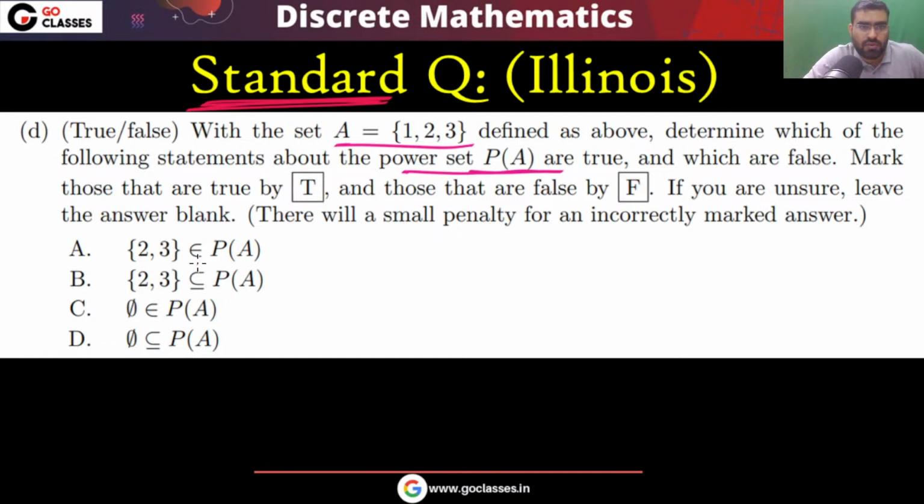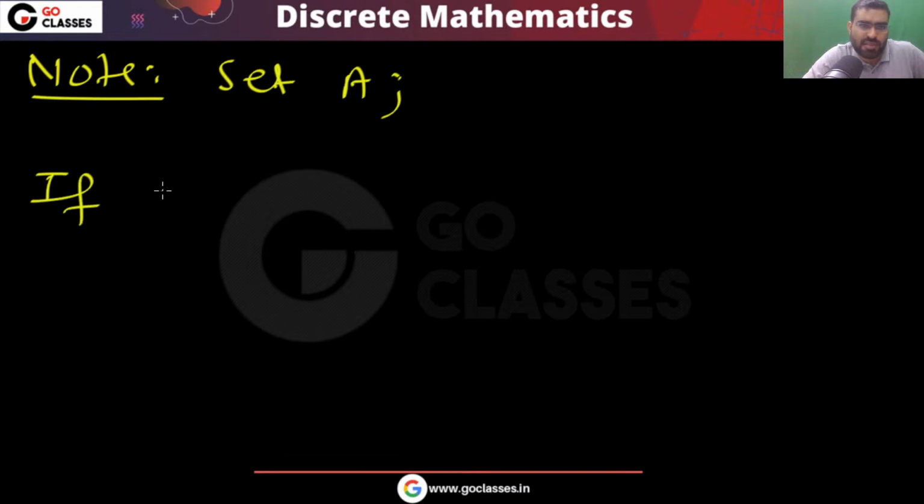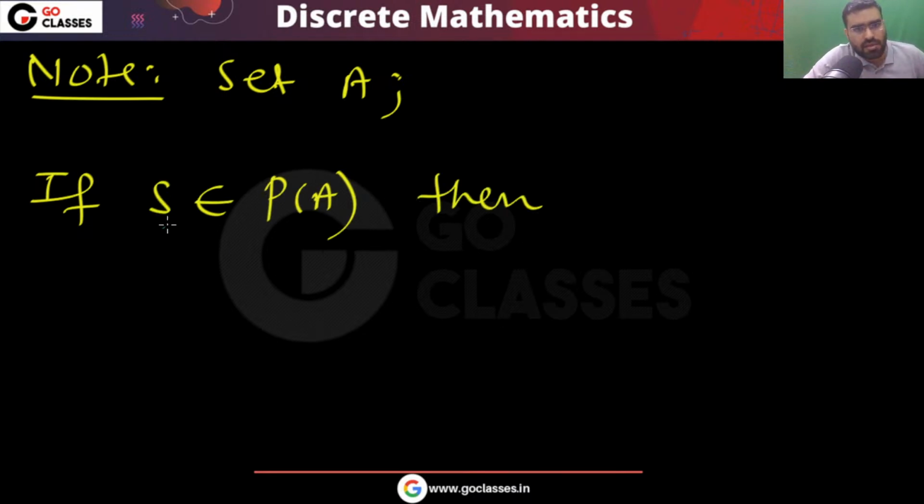Simple question I am asking. Let's assume you have a set A. Tell me, if something belongs to PA, then what can you say about this something? This S belongs to PA. What belongs to power set of A?